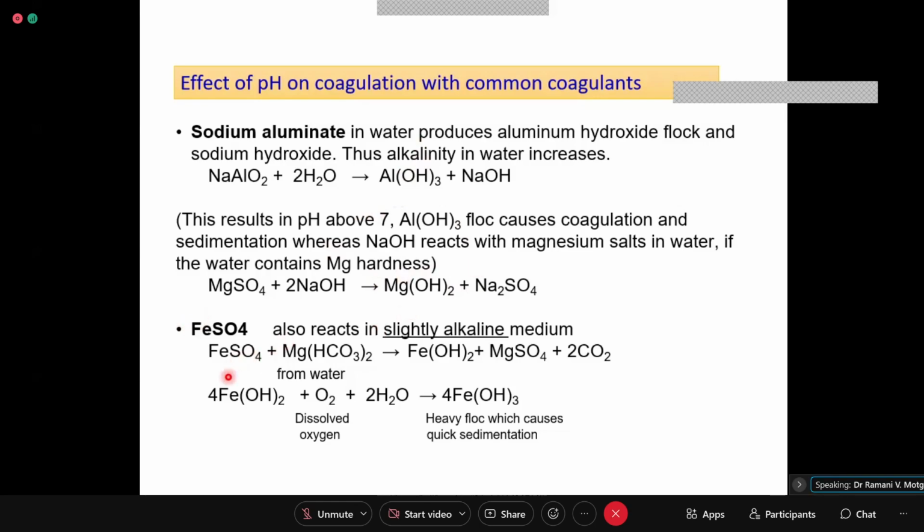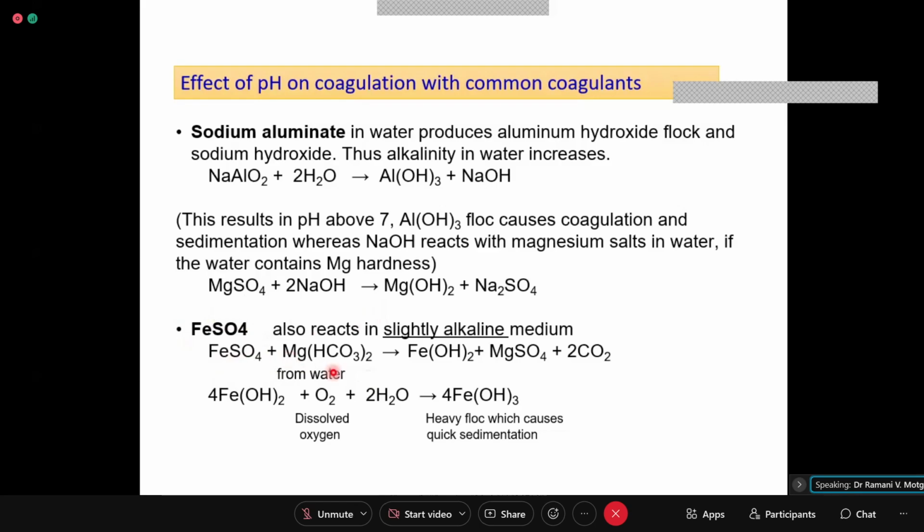Then the next coagulant is FeSO4·7H2O. Ferrous sulfate, if you put in water, definitely is going to form H2SO4. The reaction we have seen in the lime soda process also. So this is also a coagulant which cannot be used for acidic water.